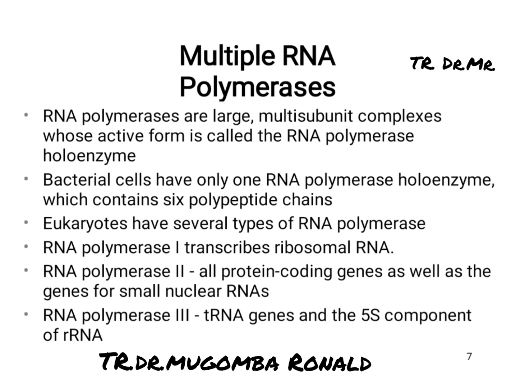RNA polymerase 3 is responsible for the transcription of transfer RNA and some small nuclear RNA.